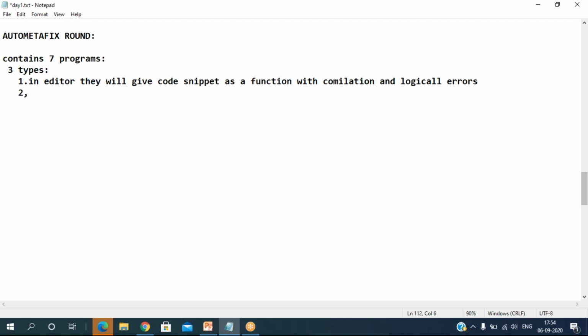Second type, you are going to find in the editor that they just give an empty function and ask you to write the code for a scenario.